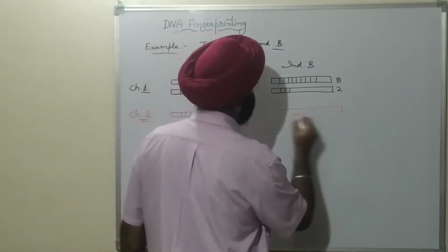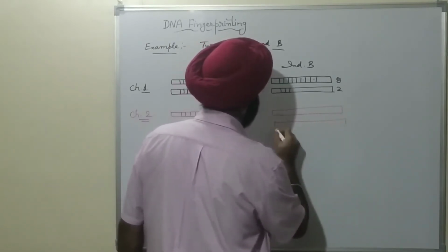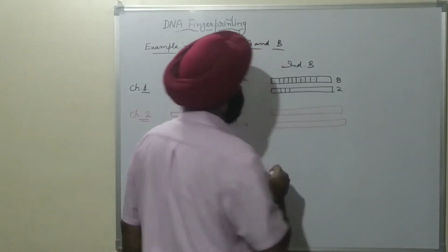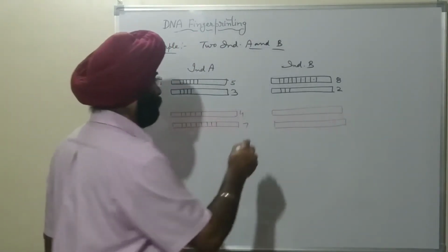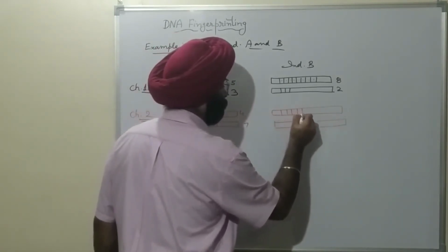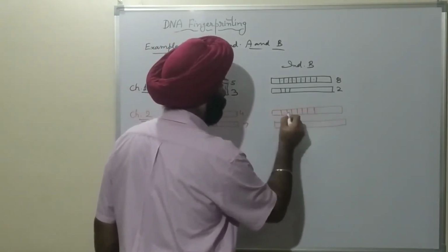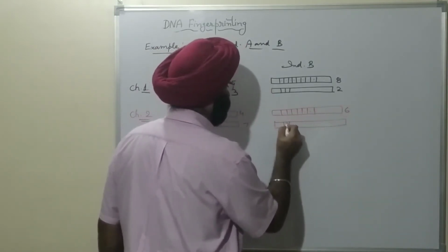In the case of individual B, let the repetitive sequences here be, in paternal, 6, and in the maternal, 1.